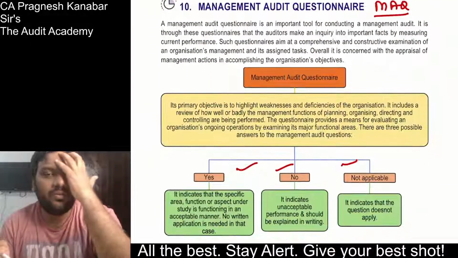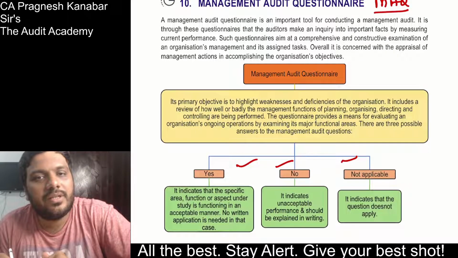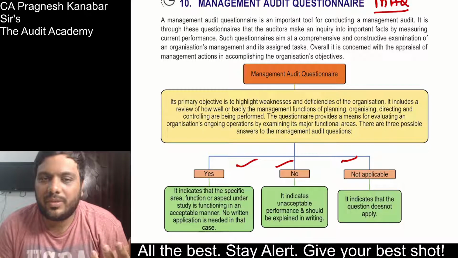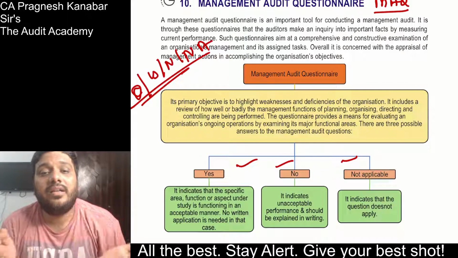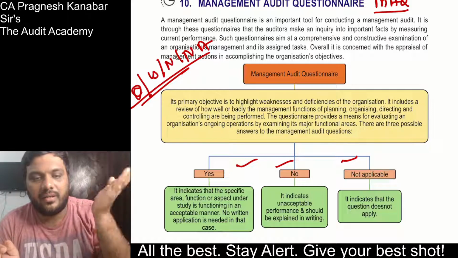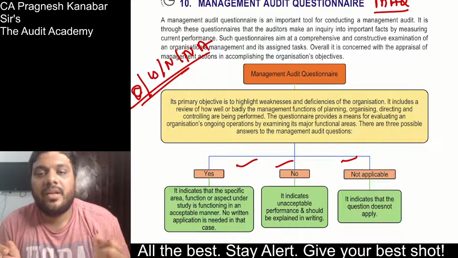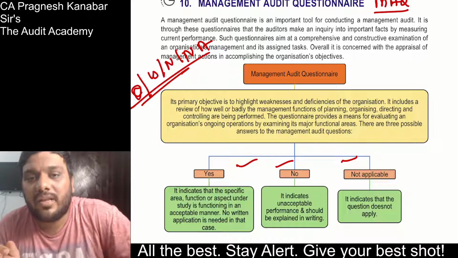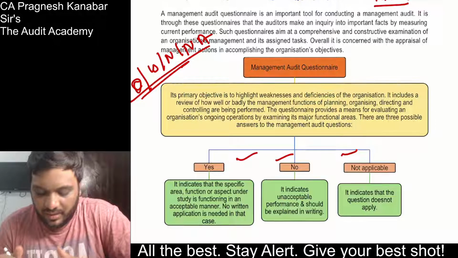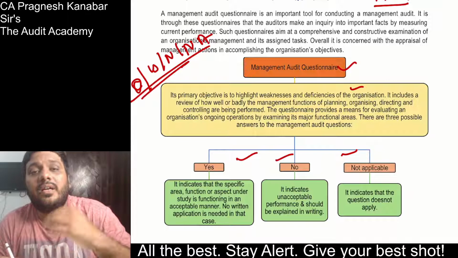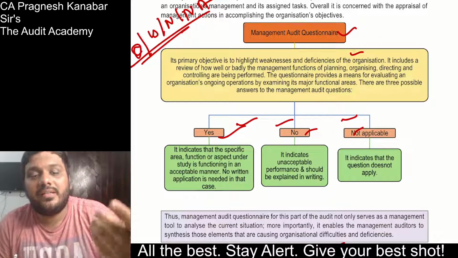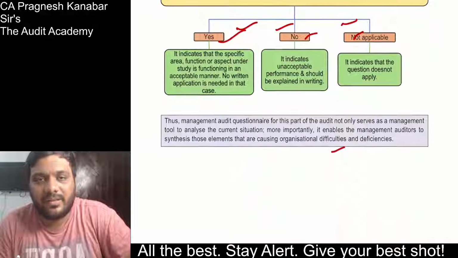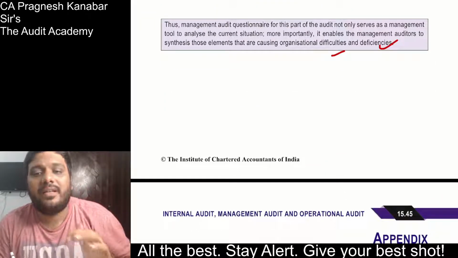I told you that at the end of the chapter they have given this management audit questionnaire. It is very similar to the internal control questionnaire. You have questions, then you have yes, no, not applicable as answers. In the internal control questionnaire, which we studied earlier in Standards on Auditing, it is all about asking questions about internal control, whereas in the management audit questionnaire it is all about asking questions about managerial efficiency. Finally the point is the same: the answers will be yes, no or not applicable. It will help you find out the managerial deficiencies.